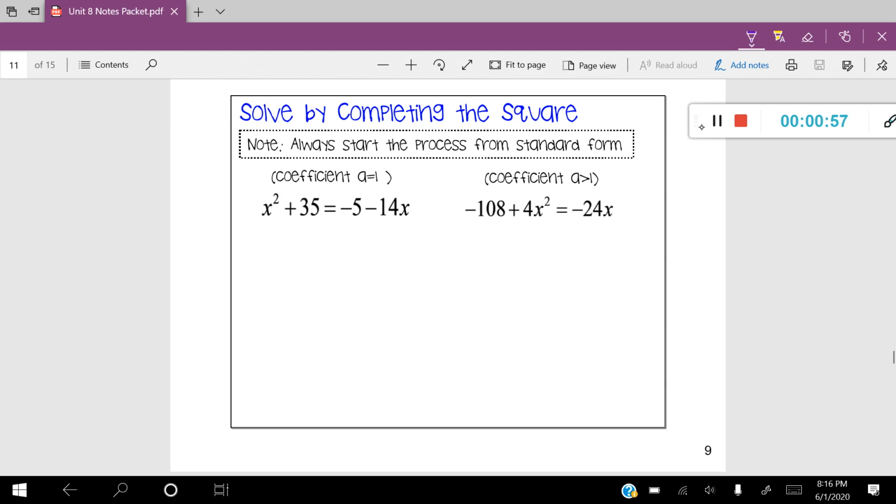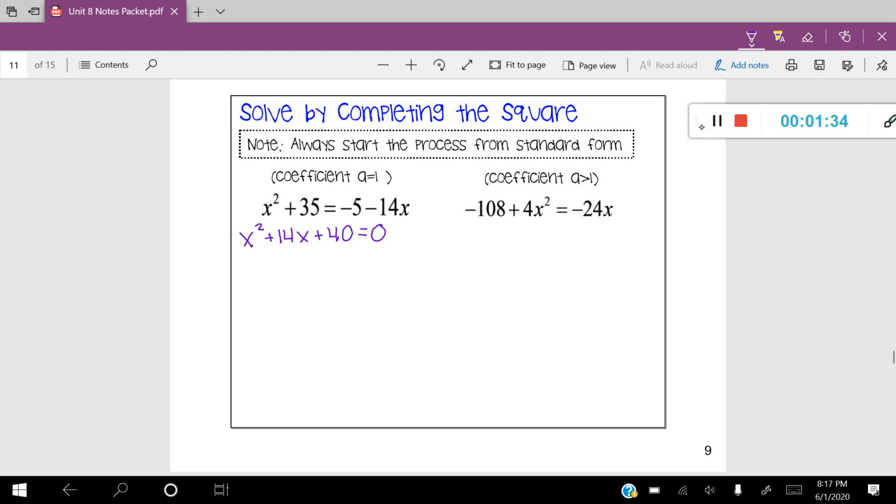So let's look at this first one. And I also want you to take note that this is a quadratic where the a coefficient equals 1. All right, let's go ahead and start. I'm just going to start by moving things around a little bit. So I'm going to move the right side back over to the left side. So here we go. I'm just going to rewrite it as x squared plus 14x plus 40, and that is all going to be equal to 0. All I did there was manipulate that equation around to put it into standard form.